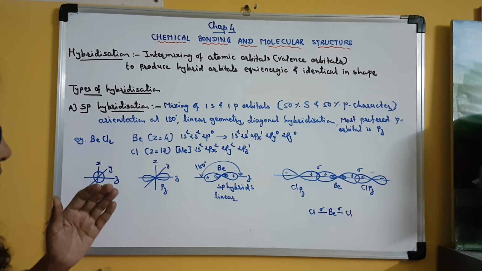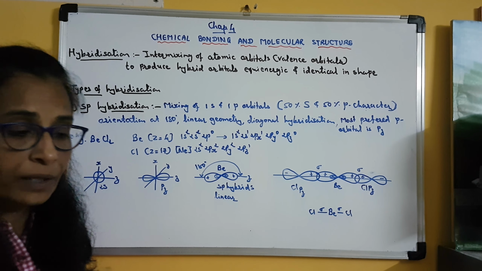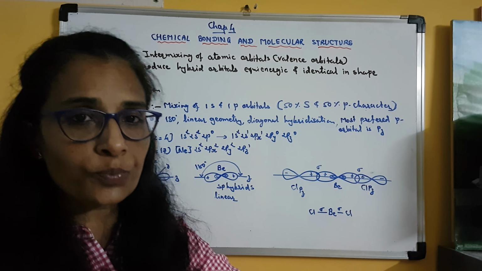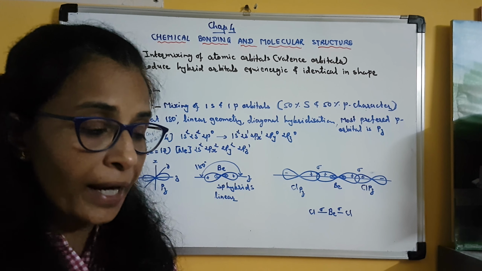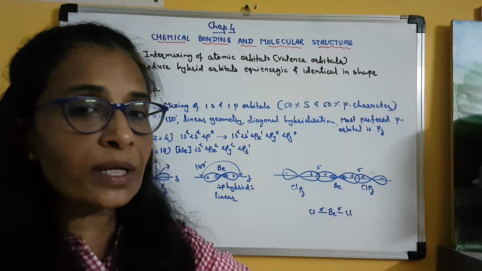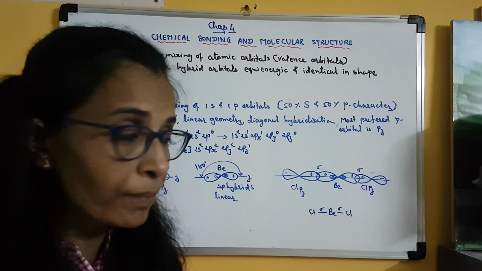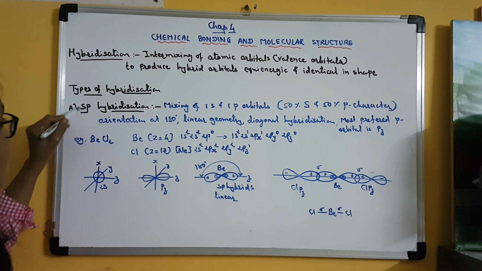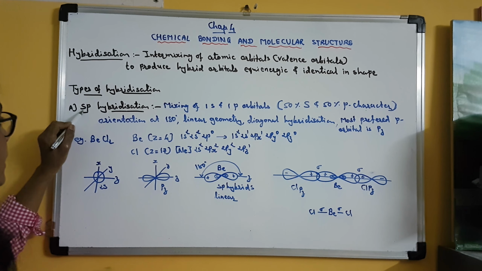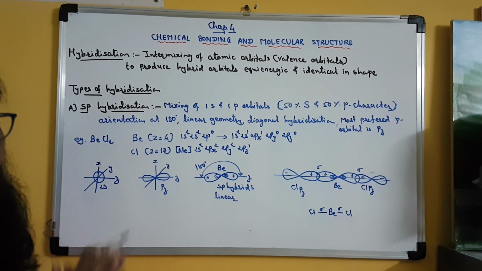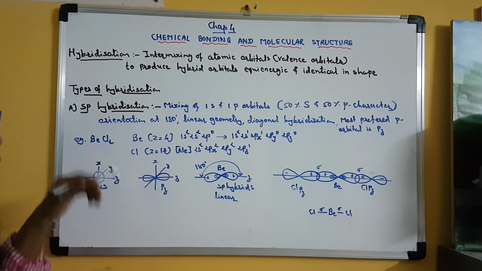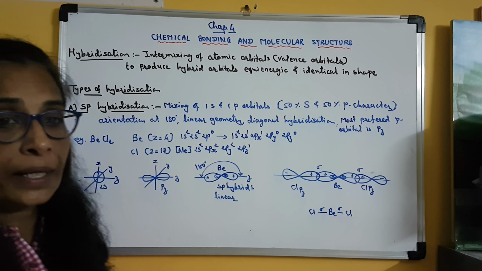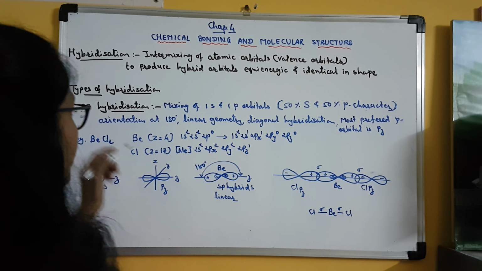Clear? So when we write the configuration, then we write 1s2, 2s2, 2p6 like that. So we write s, p, d, all these orbitals with their principal quantum numbers. But when we represent hybrid orbitals, then these 2 orbitals are written together. Clear? And there is no numerical coefficient before these orbitals.